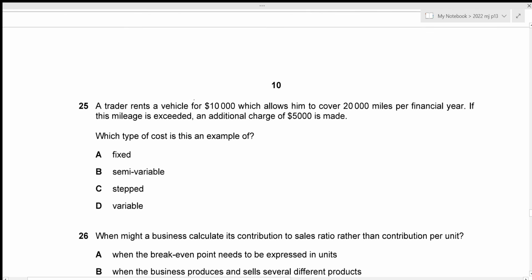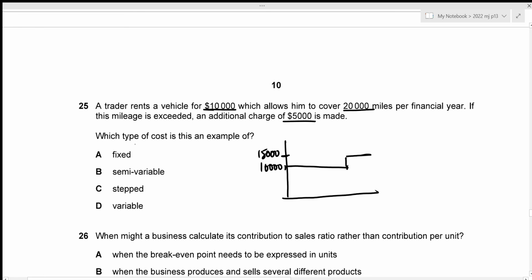A trader rents a vehicle for 10,000, which allows him to cover 20,000 miles per financial year. If this mileage is exceeded, an additional charge of 5,000 is made. Okay, so for 20,000 miles per financial year, the vehicle rent remains constant at 10,000, right? But if the mileage is exceeded, the additional charge of 5,000 is made, which means that the total charge now would be 15,000, right? This is the graph for this kind of cost.